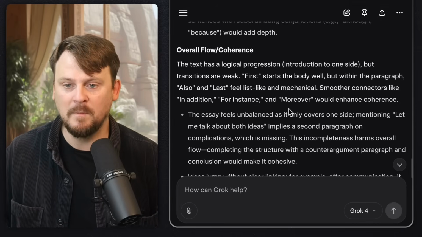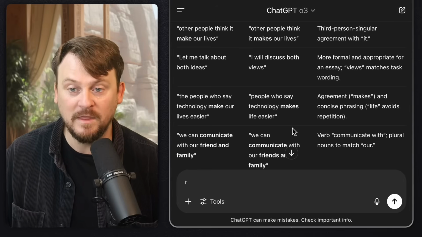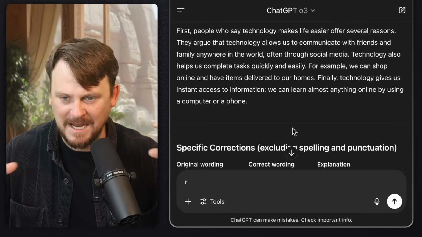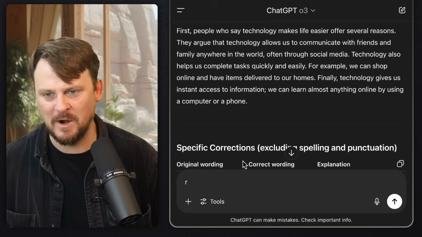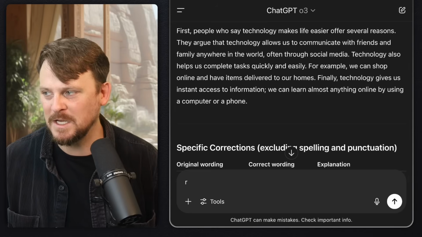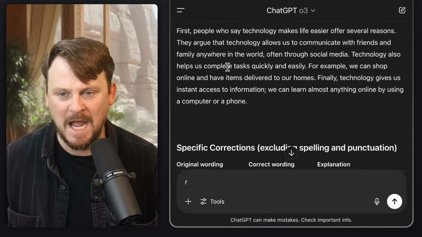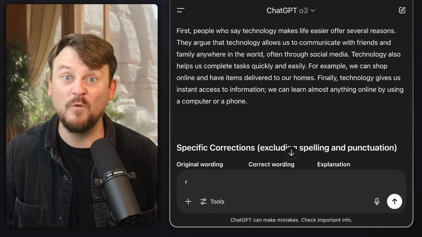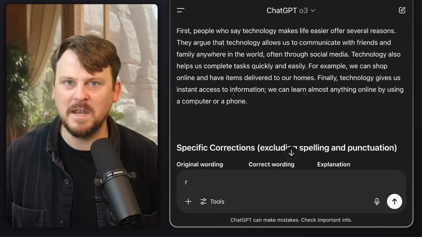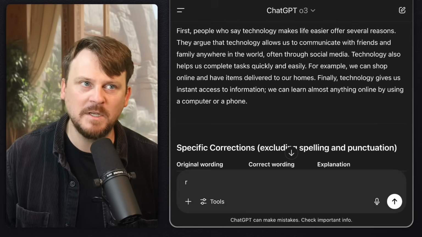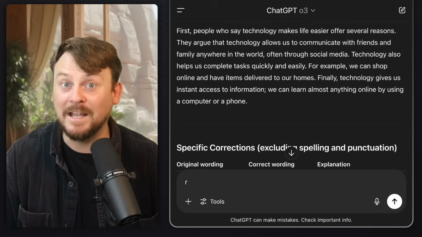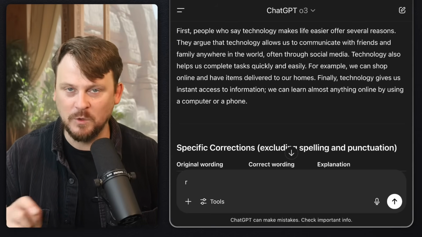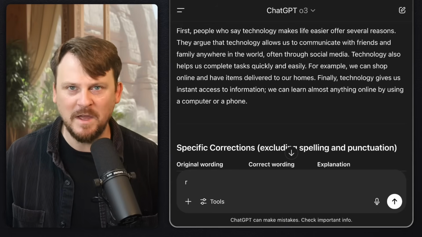Pretty good. But I think I would prefer this just because I can remember more from it. I can get my hands around it a little bit better. I can get my hooks into it and actually, I think, improve. So ChatGPT definitely wins this round. For Grok, I feel like I have to read and read and read, and then I get some ideas, I get some thoughts. With ChatGPT, I think it's easy to glance. I get the idea. I get the main point. Visually discoverable. So that's kind of my thing.